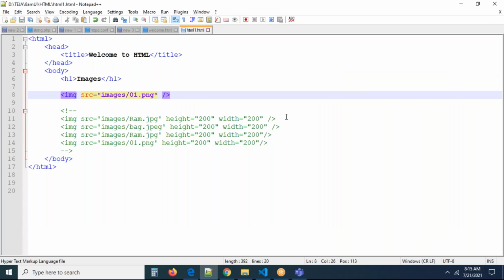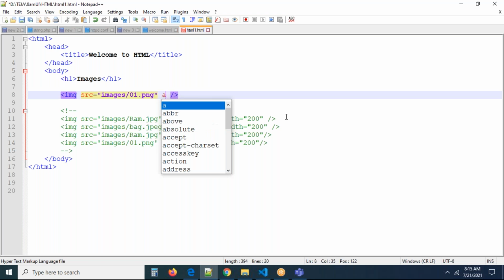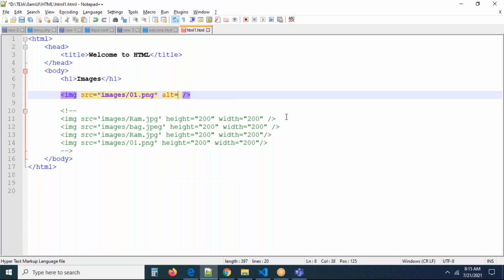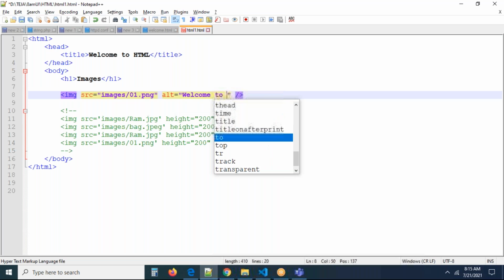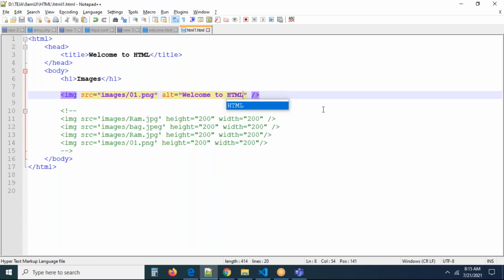Okay, so this is good. Now we have done it. Now you know the height and width attributes, right? We've seen the height and width attributes. Now I'm going to add the alt attribute. There is one more attribute called alt. Now I'm writing this, it is going to be welcome to HTML. Now I'm not adding the height and width attributes. Already we know what height and width are, right? Now I'm adding another attribute.